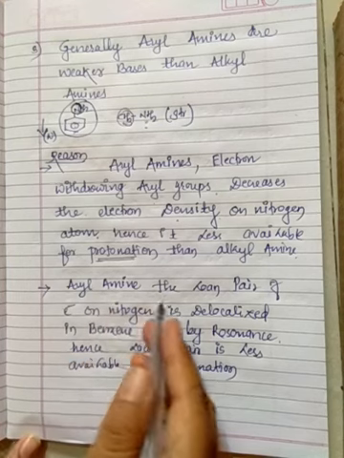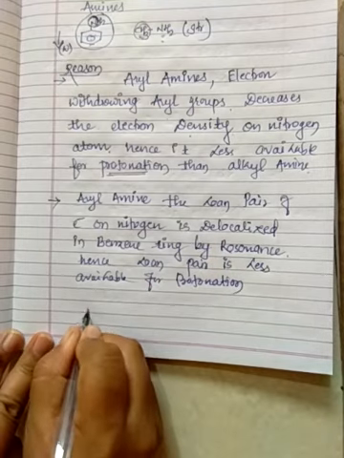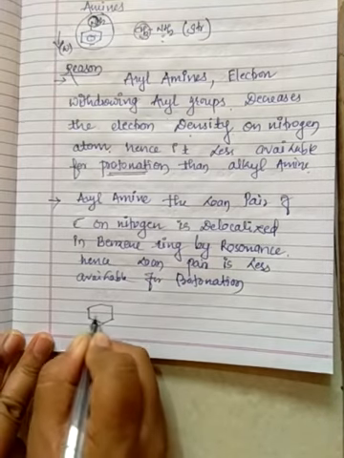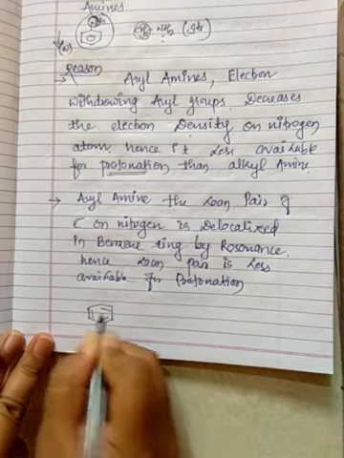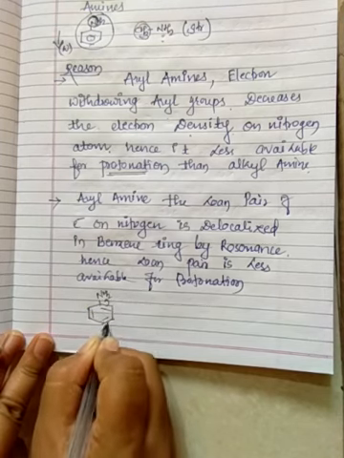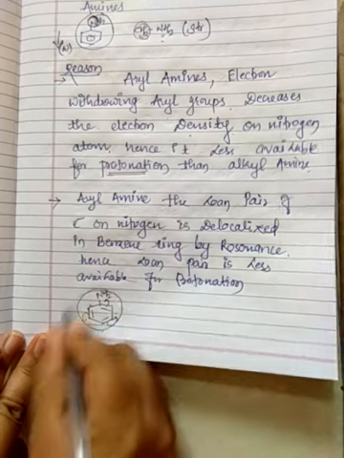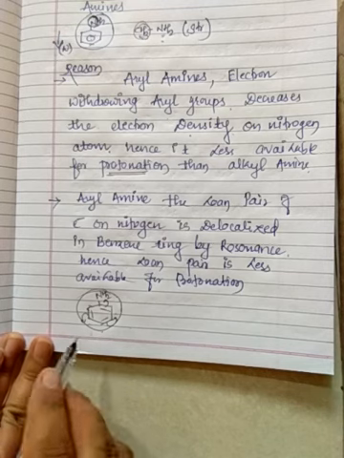So next, in aryl amine, the lone pair of electrons on nitrogen is delocalized in the benzene ring. You have already studied this part in the orientation topic. So here again, the NH2 group: delocalization, transfer of this bond, formation of charges. We have already studied this in the orientation part in third semester itself.